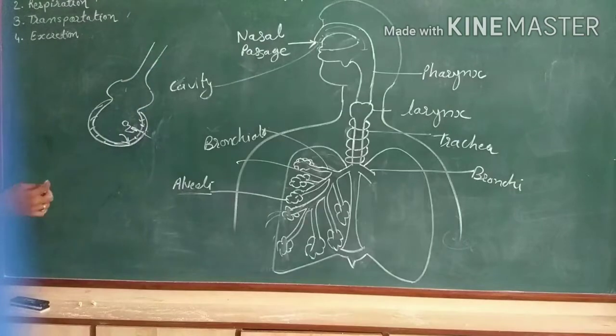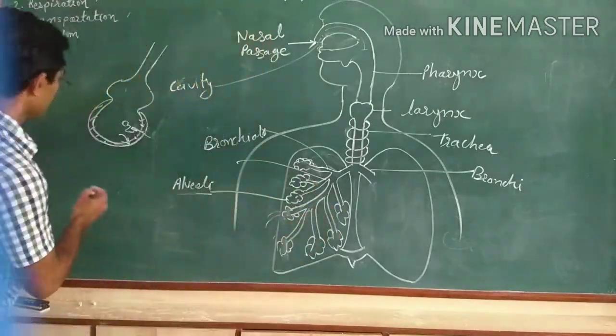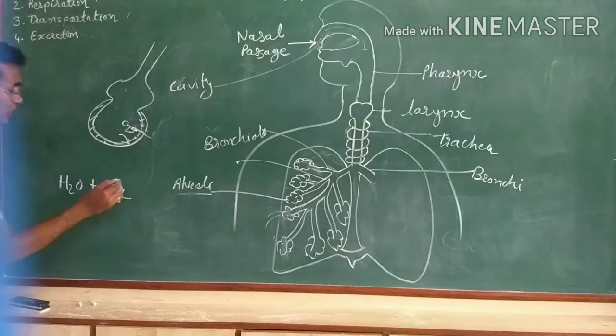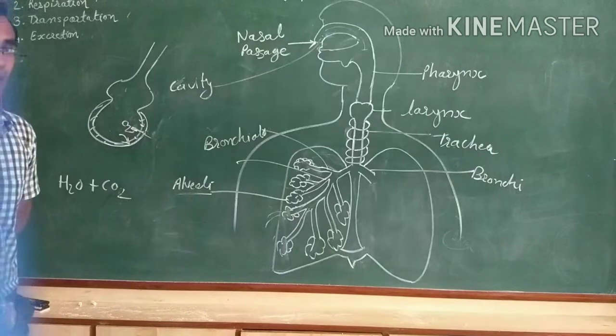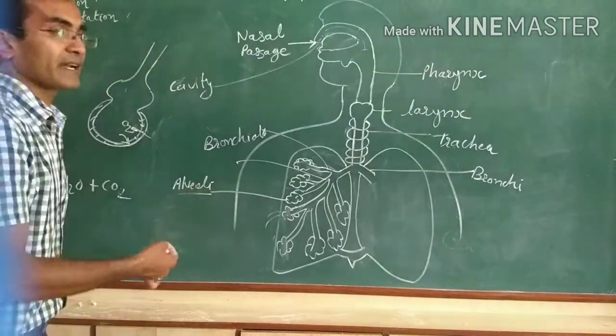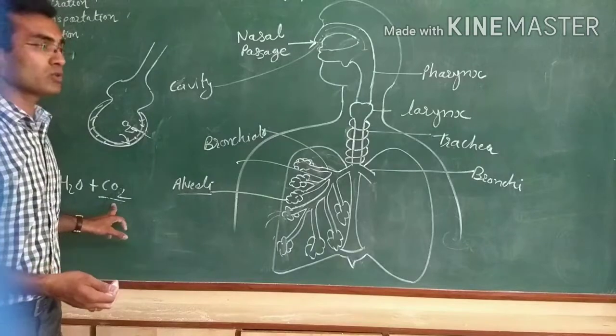What are the byproducts of respiration? H2O plus CO2. They use oxygen for the aerobic respiration process and generate carbon dioxide. So here CO2 is there. Now where does the CO2 go?